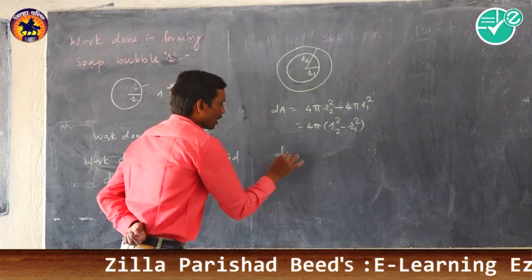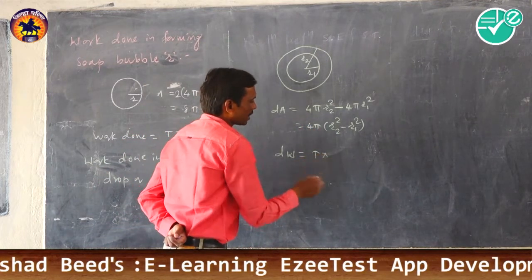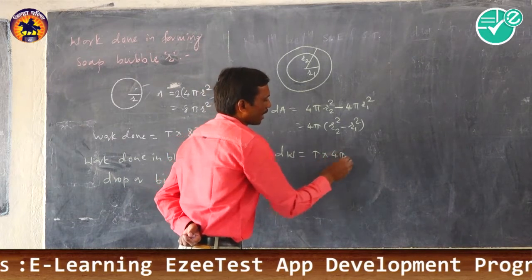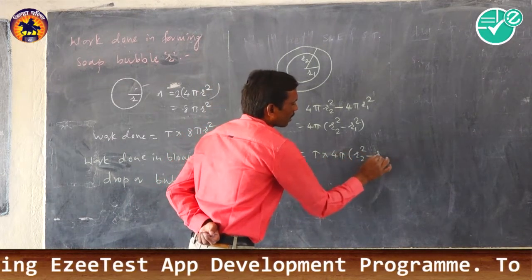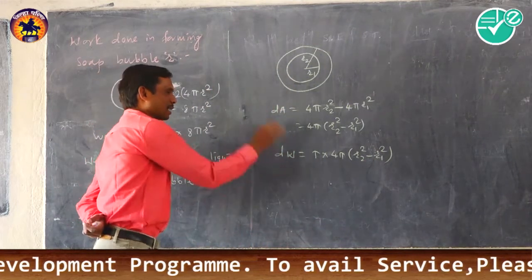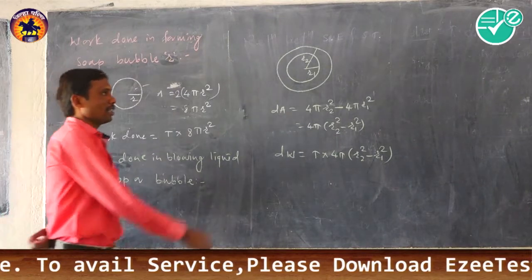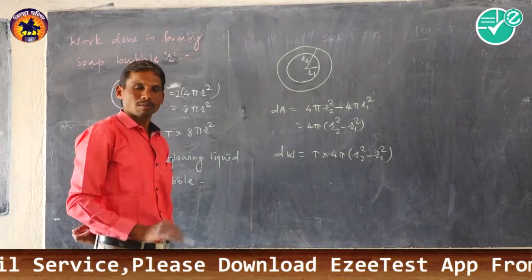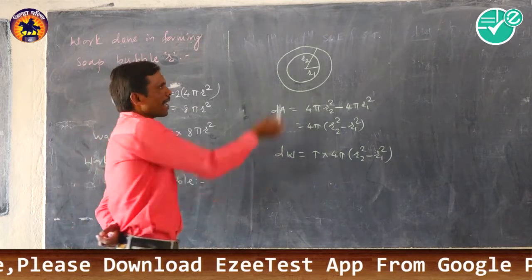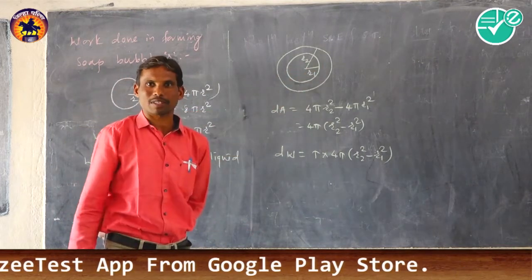So the work done dW is equal to surface tension into 4 pi into r2 square minus r1 square. But here is the same expression for a bubble. It is a drop, but in case of a bubble there are two free surfaces, one outer surface and the second one the inner surface.